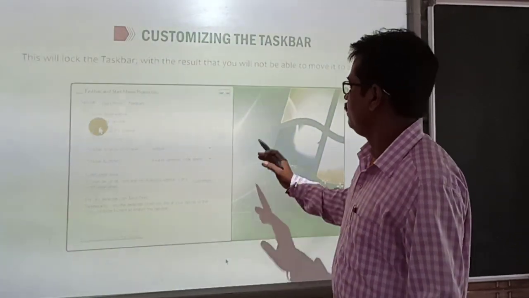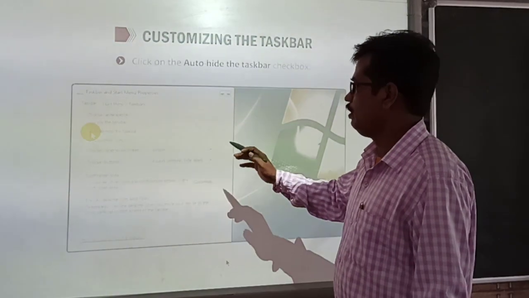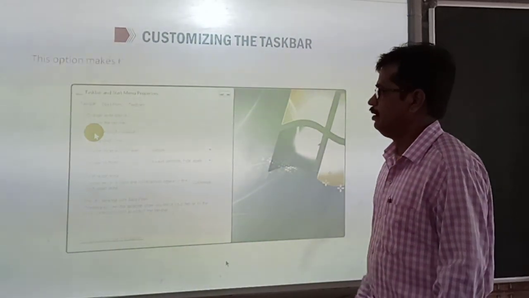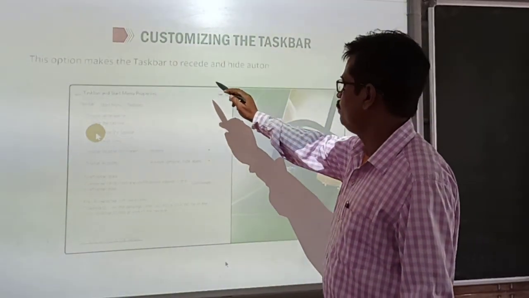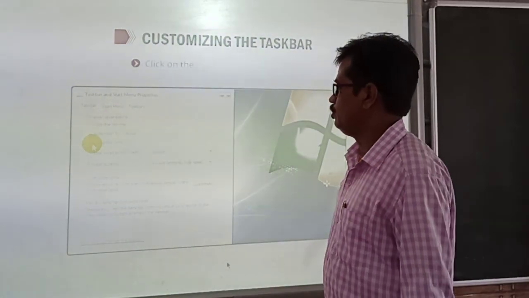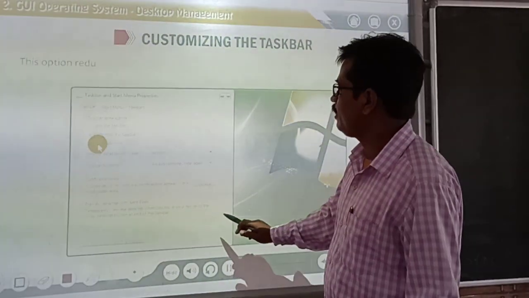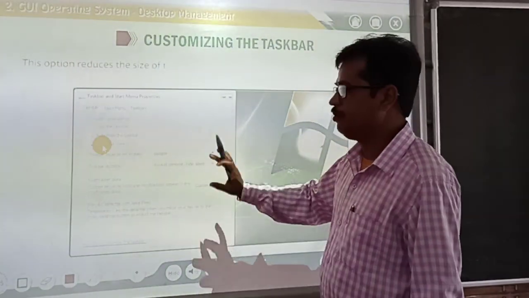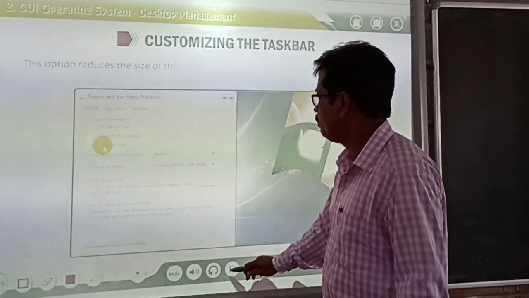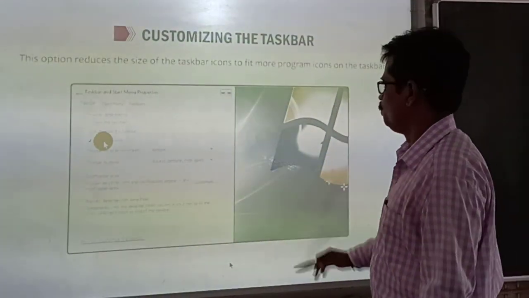Now next is this one, auto hide option. This option makes the taskbar hide automatically when it is not in use. Now click on the use small icons checkbox. If you click that, all the icons on the taskbar will be smaller. The size of the icons on the taskbar will be smaller.